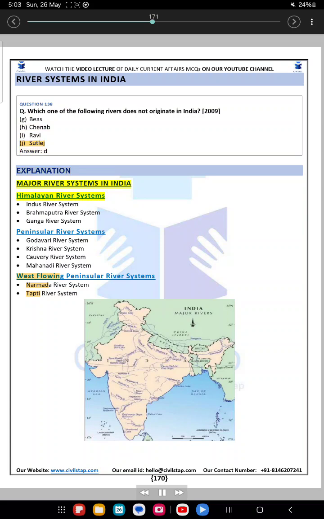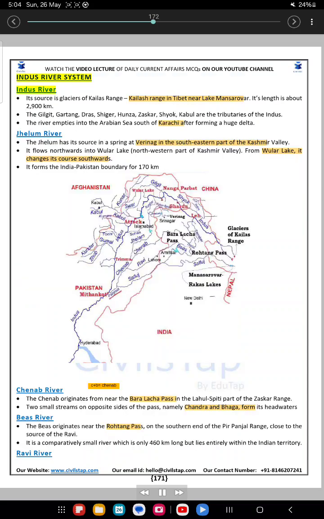Explanation. Major river systems in India. Himalayan river systems: Indus river system, Brahmaputra river system, Ganga river system. Peninsular river systems: Godavari river system, Krishna river system, Kaveri river system, Mahanadi river system. West flowing peninsular river systems: Narmada river system, Tapti river system. Indus river system. Indus river.